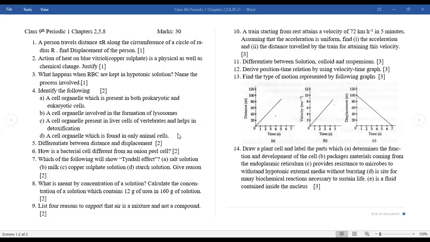That time many students asked for the difference between distance and displacement. It was told that 4 points you have to write. Students have written only 2 points. May I know why? Multiple times it was told that whenever a question asks you to differentiate or write the differences, you have to write in columns. Why can't you follow? That means you are not following my instructions properly. You will learn only after losing marks in the school exam. You will learn only after getting hurt.